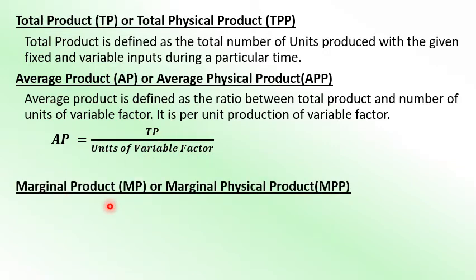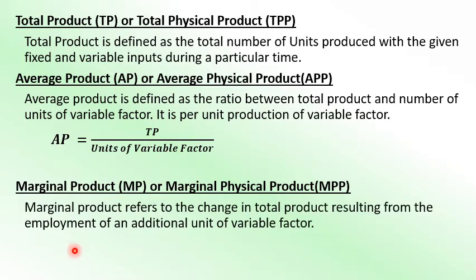Next one is the marginal product or MP, or marginal physical product, that is MPP. Marginal product refers to the change in total product resulting from the employment of an additional unit of a variable factor. By employing an additional unit of variable factor, the change in total product is known as the marginal product or marginal physical product.